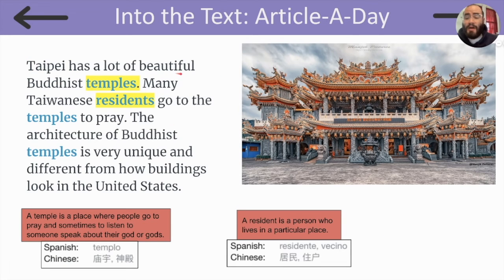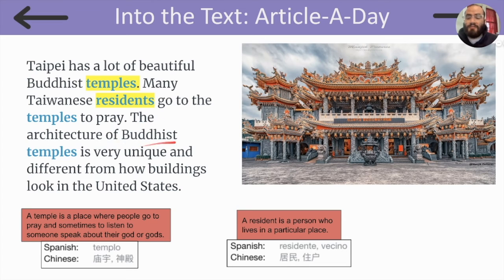Taipei has a lot of beautiful Buddhist temples. A temple is a place where people go pray and sometimes listen to someone speak about their god or gods. In Spanish, we say templo. And this is a Buddhist temple in Taipei. Many Taiwanese residents go to the temples to pray. A resident is a person who lives in a particular place. In Spanish, we say residente o vecino. Taiwanese residents are just people that live in Taiwan.